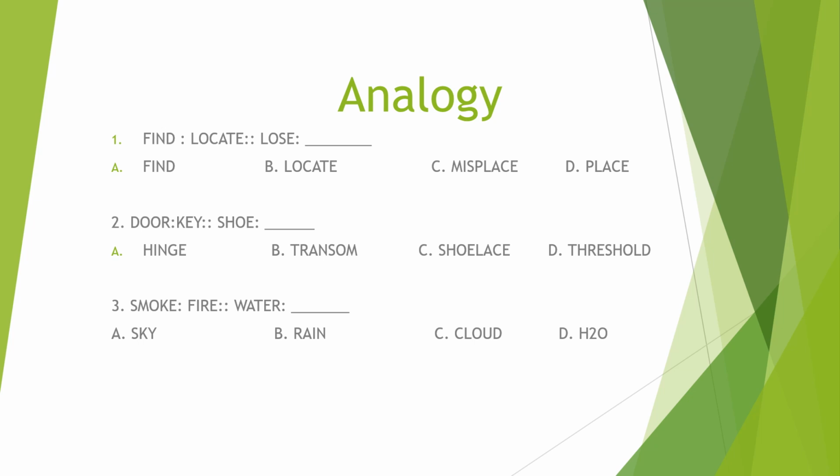If the key is for the door, what is for the shoe? That is shoelace. Letter C. Number 3, fire is to smoke, as water is to. Of course, rain. Letter B.